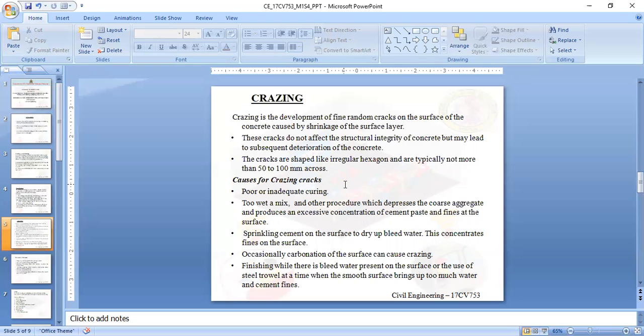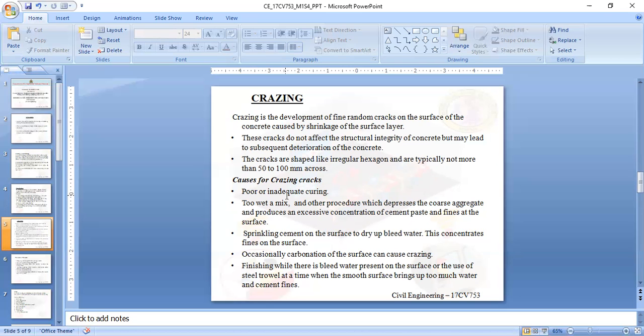Initially these cracks will not affect the concrete integrity, but as the days increase, it deteriorates the concrete structure. These cracks will generally be hexagonal in shape and typically will not exceed 50 to 100 millimeters.